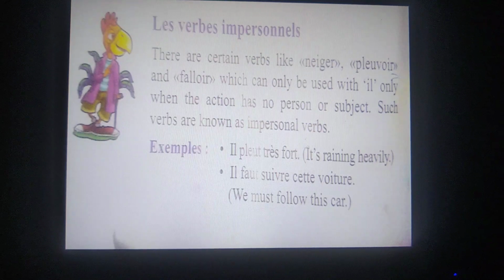Then we have the topic les verbes impersonnels. So there are certain verbs like neiger, which means to snow, pleuvoir, which means to rain, and falloir, which means must. And these verbs come only